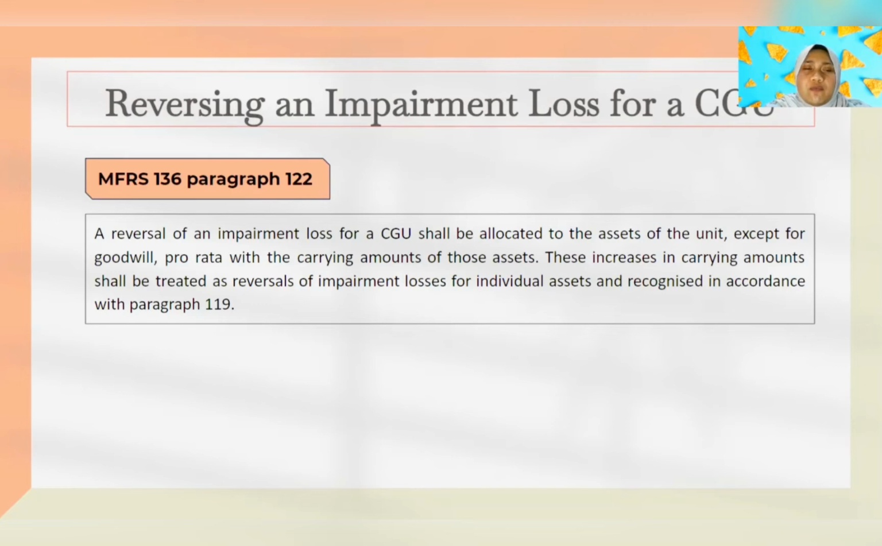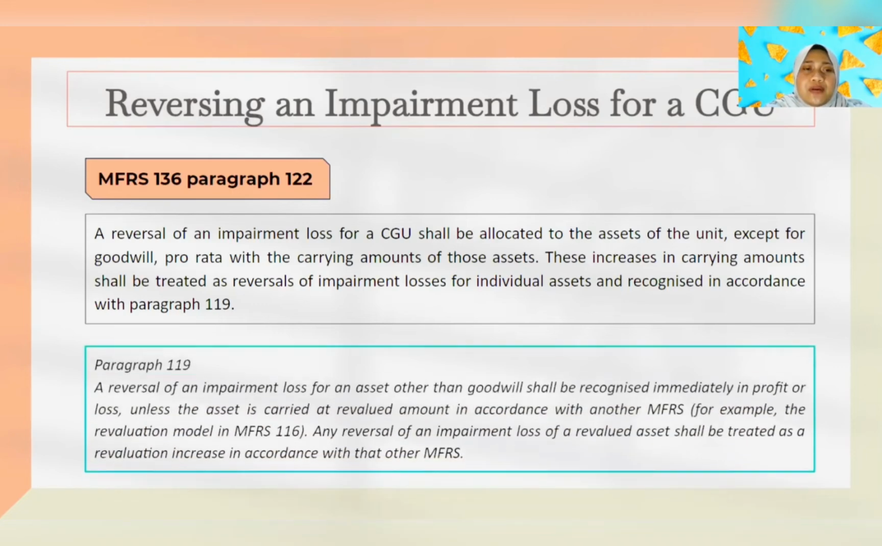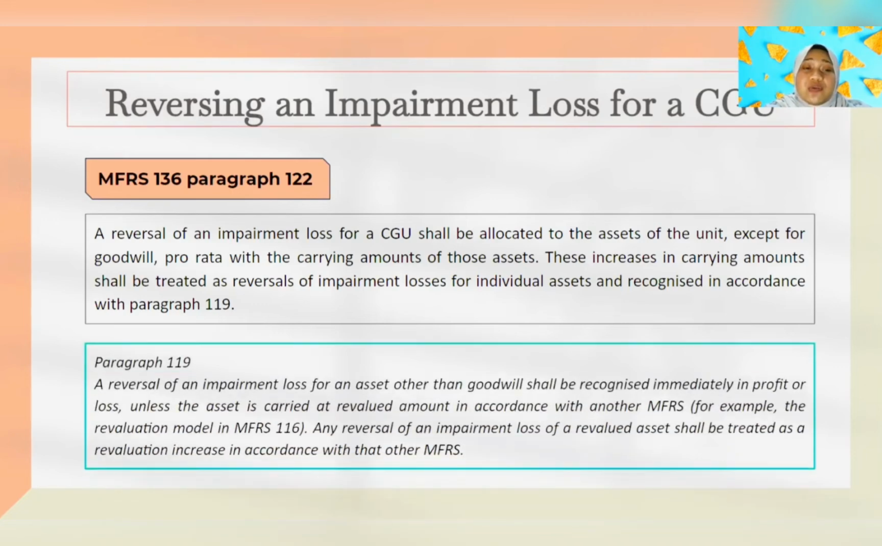So what is paragraph 119? Paragraph 119 explains that the reversal of impairment loss for an asset other than goodwill should be recognized immediately in the profit or loss statement, unless the asset is carried at the revalued amount in accordance with another MFRS, for example, MFRS 116 PPE, the revaluation model. So any reversal of an impairment loss of a revalued asset should be treated as a revaluation increase according to the other MFRS.